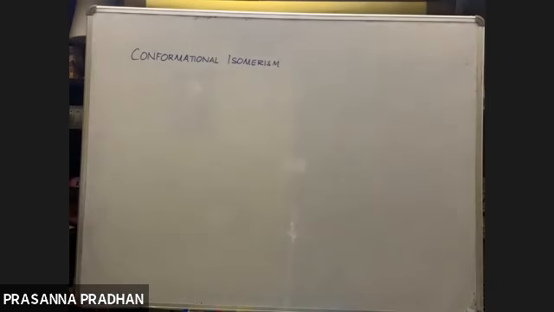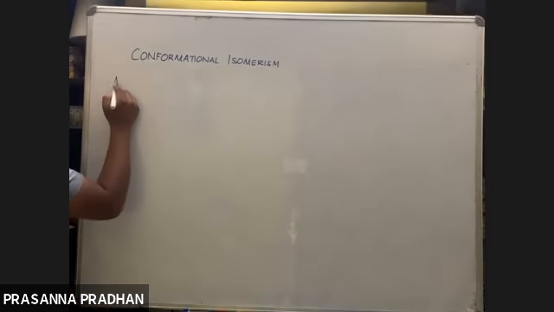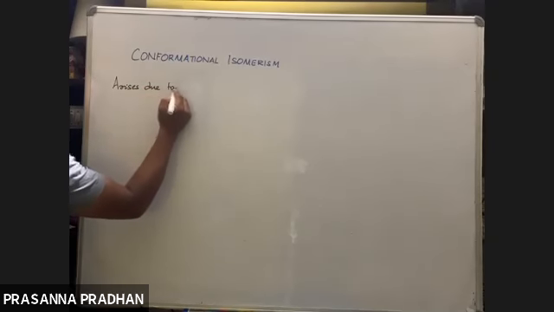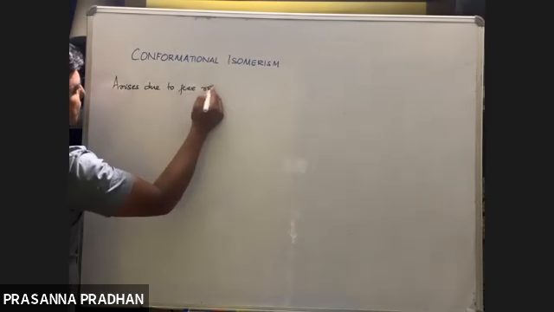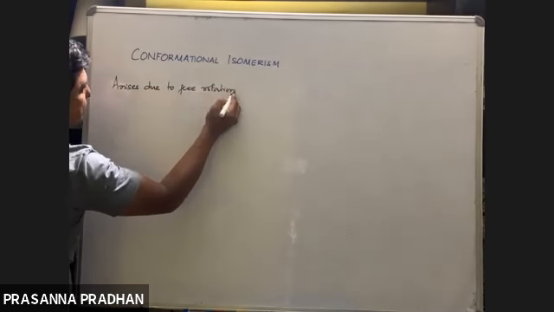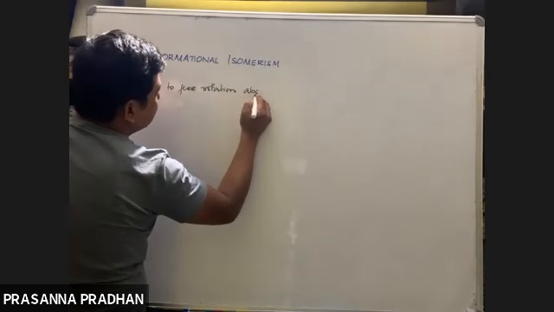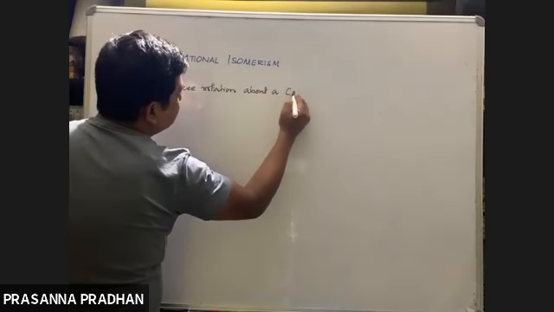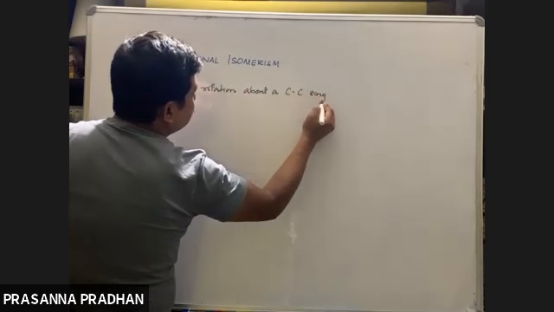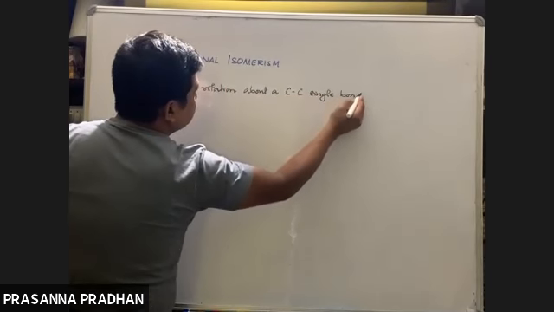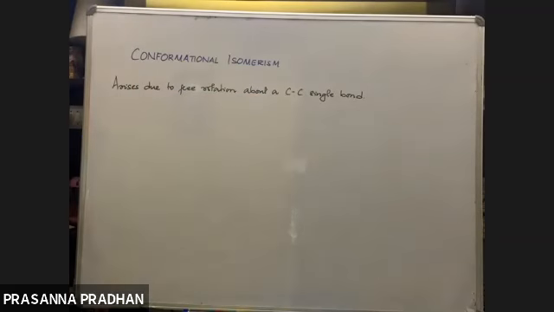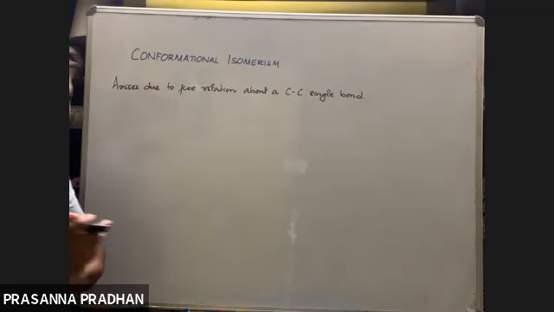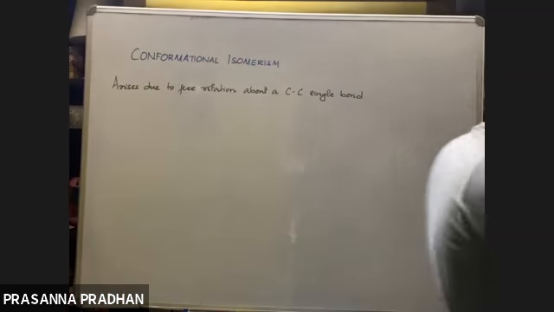What does this mean? Conformations arise due to free rotation about a carbon-carbon single bond. It arises due to what? It arises due to free rotation about a carbon-carbon single bond. So let me explain this thing. What does this mean?